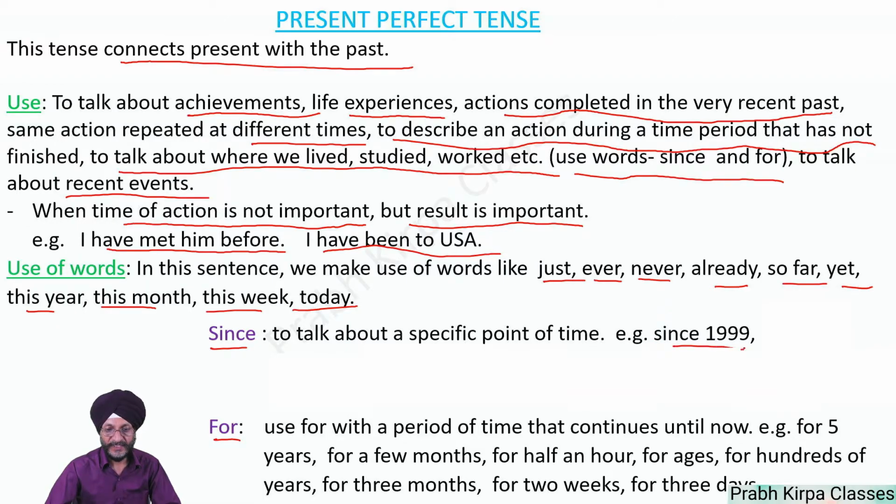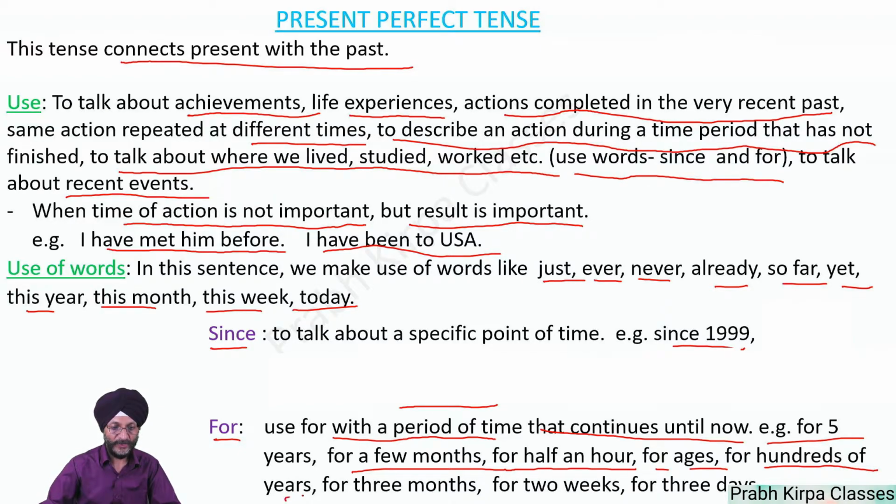For example, since 1990, since last month, since last week, since I was born, since he arrived, since Wednesday, since 9 o'clock. And for is used with a period of time, that is, a duration of time that continues until now. For example, for 5 years, for a few months, for half an hour, for ages, for hundreds of years, for 3 months, for 2 weeks, for 3 days.